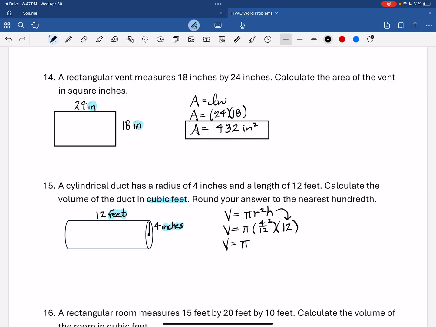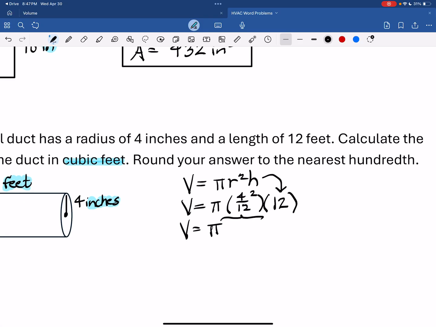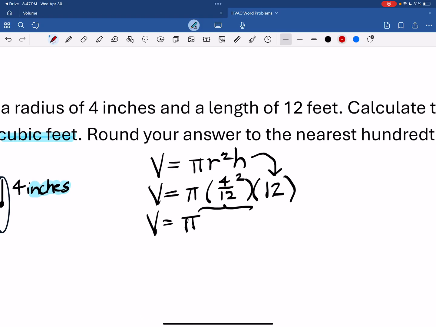Again, I can use mental math to get this part. Let me change colors. 4 times 4 is 16, and 12 times 12 is 144. And then the 12 right there just falls down, and I'll let my calculator do the rest here.